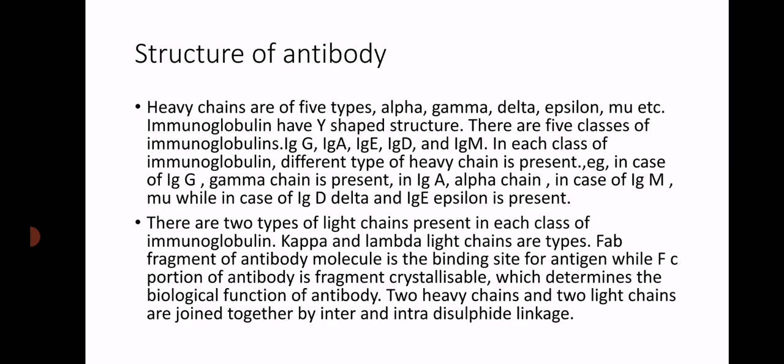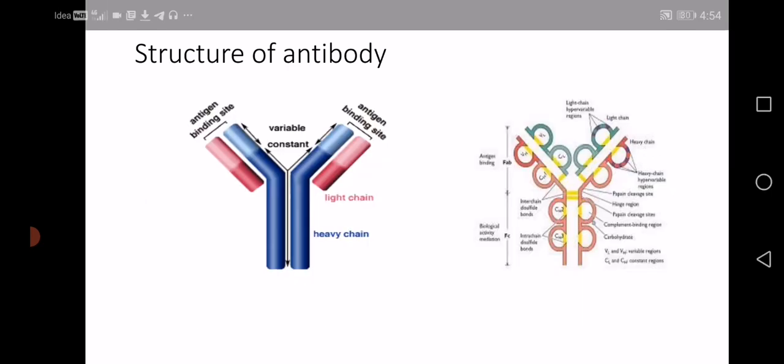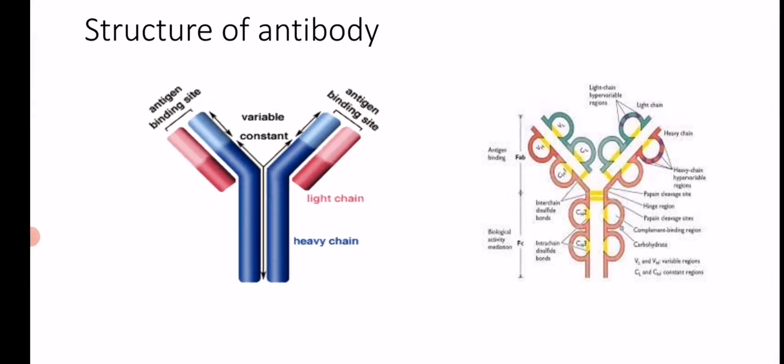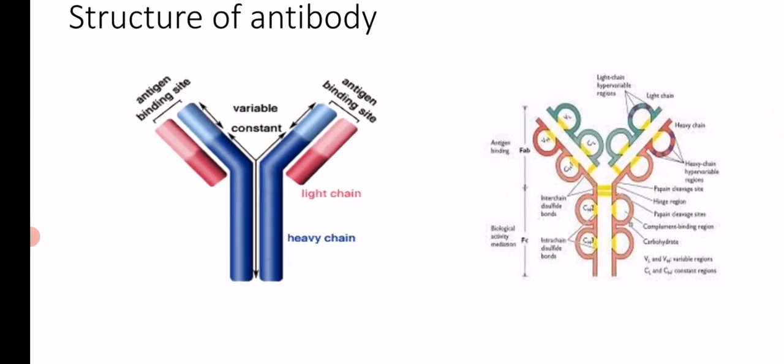So two heavy chains and two light chains are joined together by inter and intra disulfide linkages. So there are inter disulfide and intra disulfide linkages with the help of which these two heavy chains and two light chains are bound. Now in this particular slide you can observe the structure of antibody. Here you will observe the antigen binding site is shown and two heavy chains and light chains are shown. The heavy chains are shown in blue color, light chains are shown in pink color.